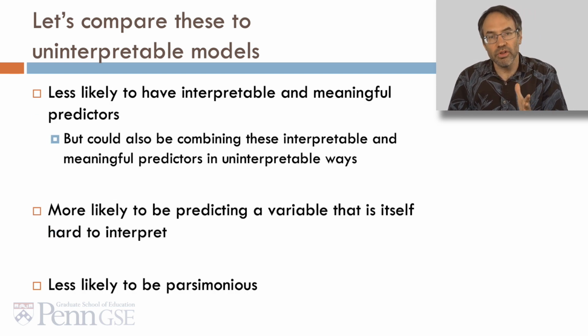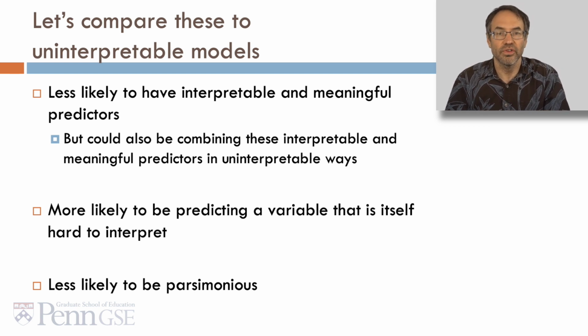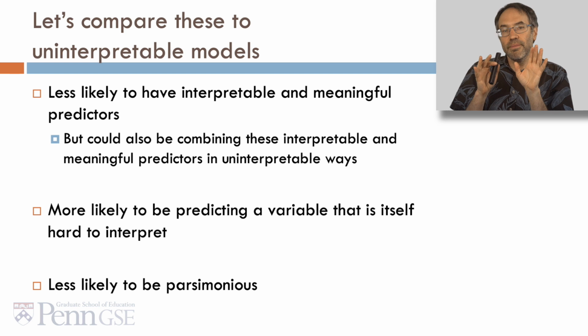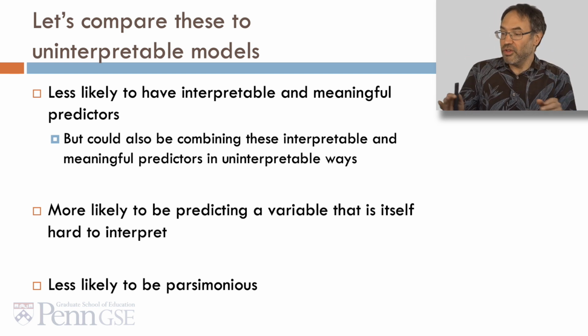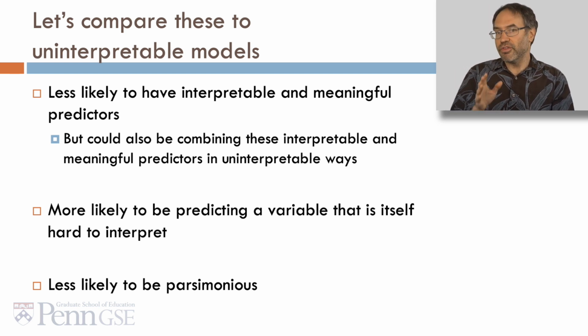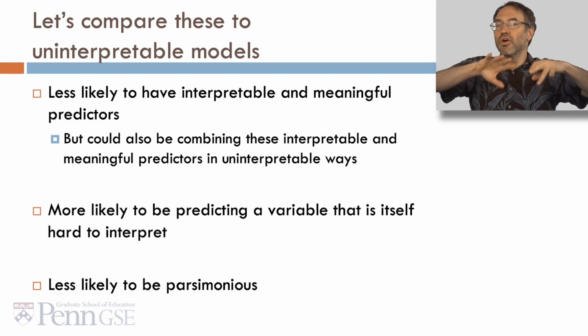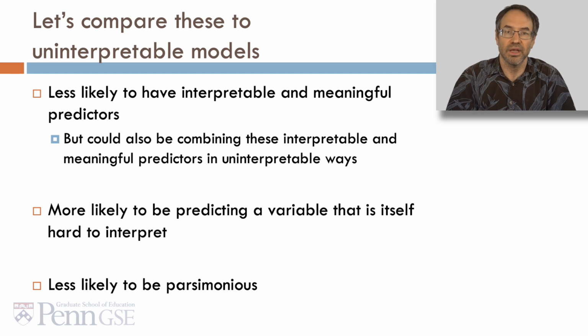An uninterpretable model is relatedly less likely to have interpretable and meaningful predictors. It could be combining interpretable and meaningful predictors in uninterpretable ways though. So you can have a model that's uninterpretable either because you can't interpret the features, the predictors, or you can have a model that's uninterpretable because even though you could understand them individually, they're combined in such a complex way that a human being can't understand them.